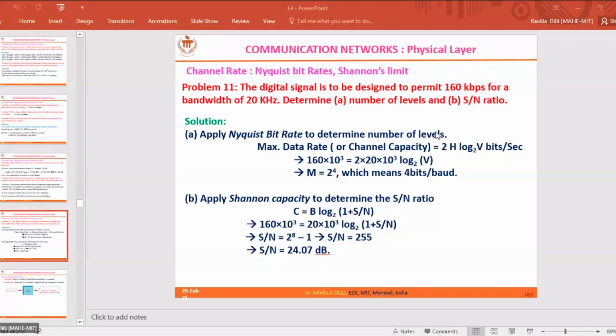Actually, the CN lab altogether is a 2 credit lab, where the regular experiment conduction is weighted for 1 credit and the project is weighted for another credit. As far as the CN lab is concerned, we have QualNet, which is a GUI based network simulator.